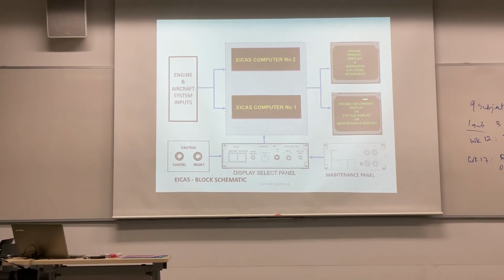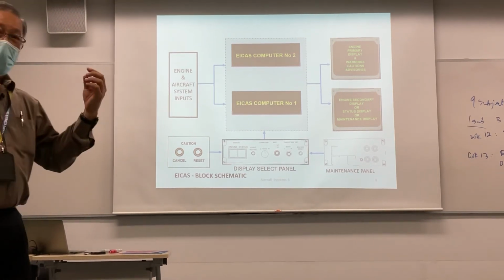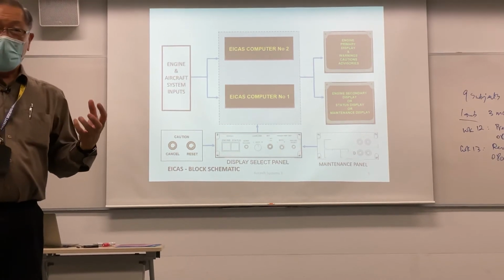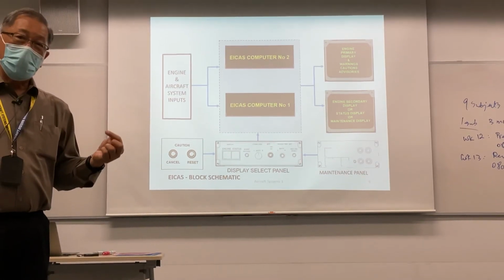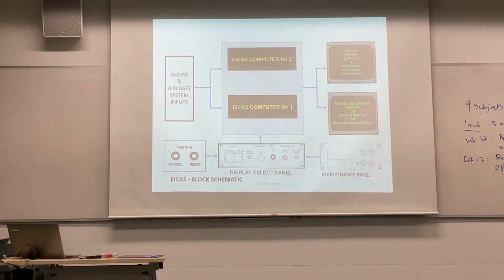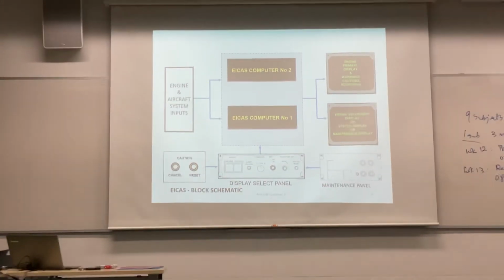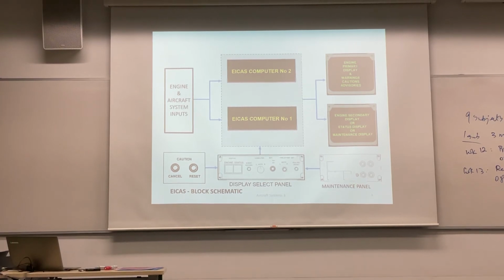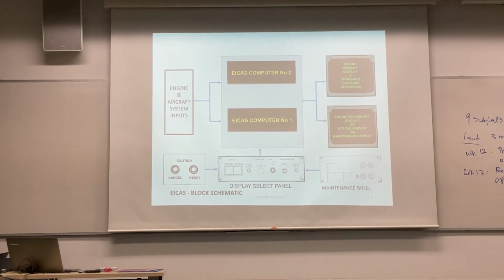This one is more on status display, this one is more on primary display. What is the primary display for engine? RPM, EGT, sometimes oil pressure. These are the N1, N2, all these primary displays. Secondary display or status or other things, oil pressure normally comes as secondary display.